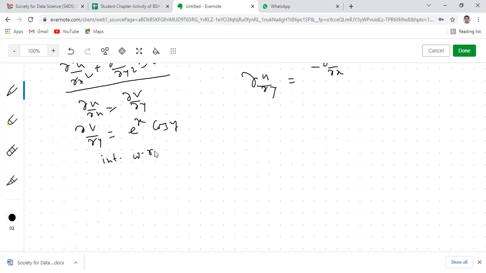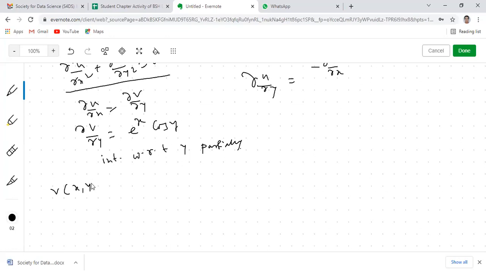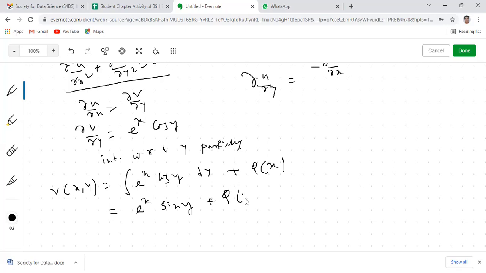Integrating with respect to y partially, this will be v(x,y) equals the integral of e to the power x cos y dy, plus, since we are integrating partially, the integrating constant will be a function of x. While integrating with respect to y partially, the terms which contain x will be fixed constants, so e to the power x stays, and the integration of cos y with respect to y is sin y. So this will be e to the power x sin y plus phi x.